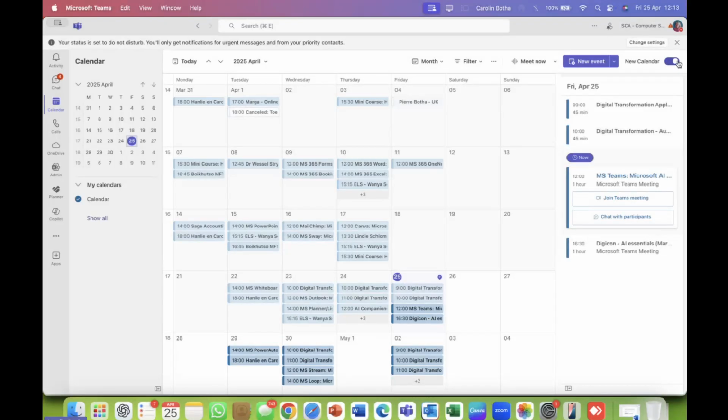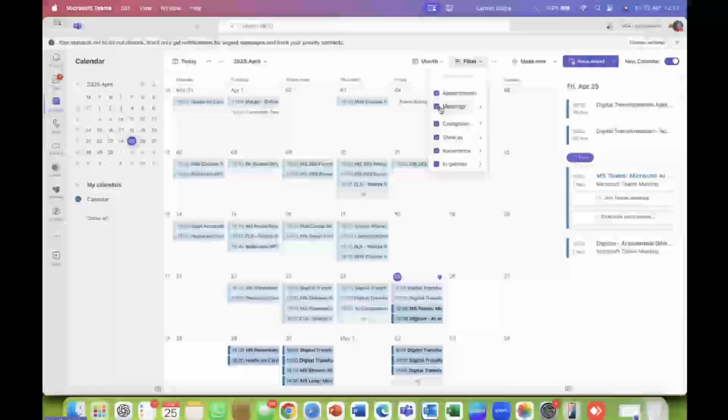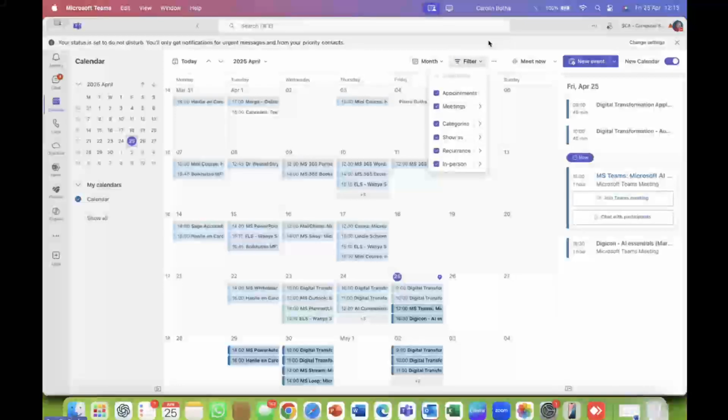It's a fairly new option. On the right-hand side, it even shows me all my upcoming events, so I can just join there immediately. The month view is a new one, and it's so convenient. You can even filter by appointments or by meetings.